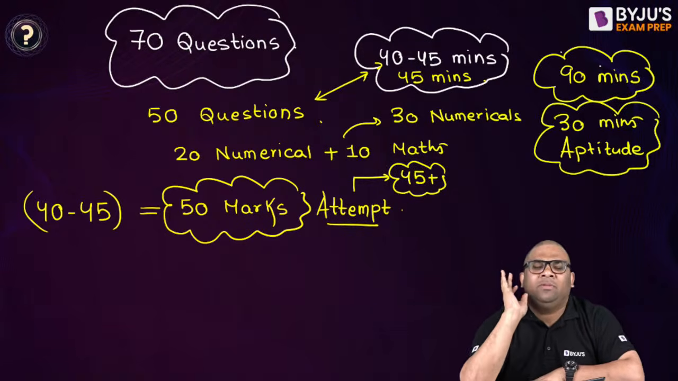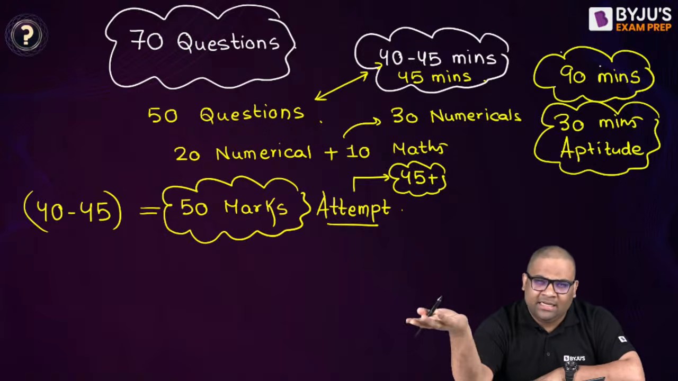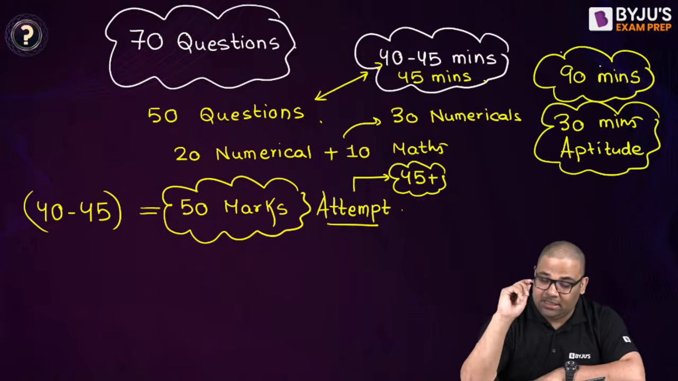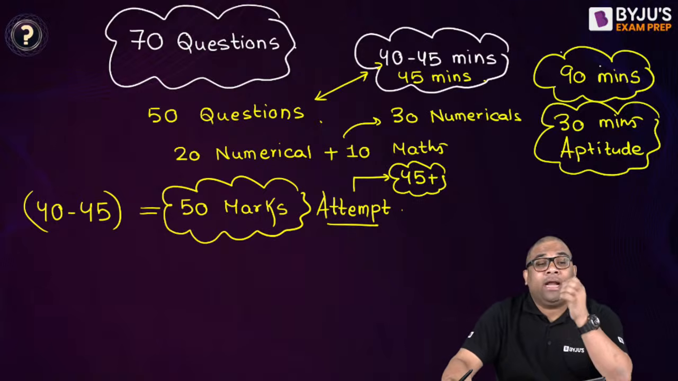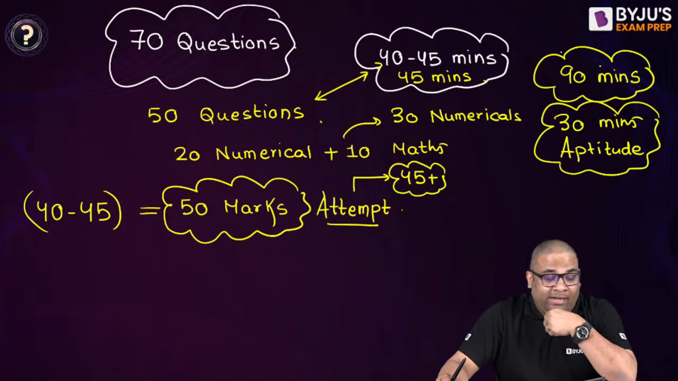Some 2-3 questions will be there which will trouble you; you will leave those. Either you will make an intelligent guess or you will leave it. But here we are talking about how to attempt the paper. That is very important, how you are going to attempt the paper.